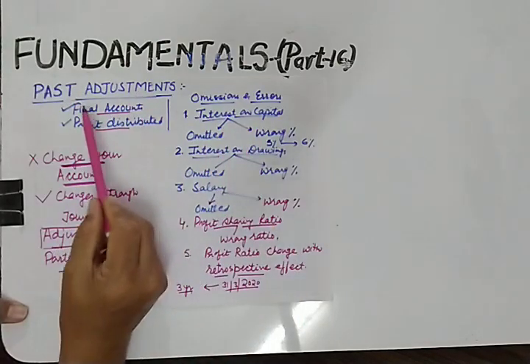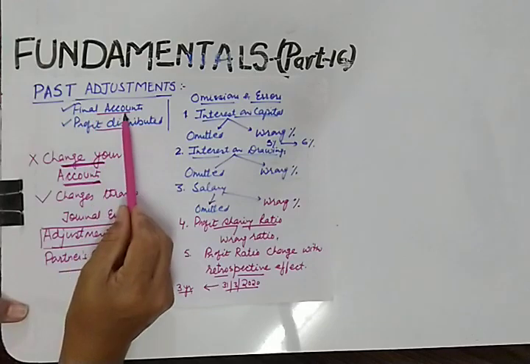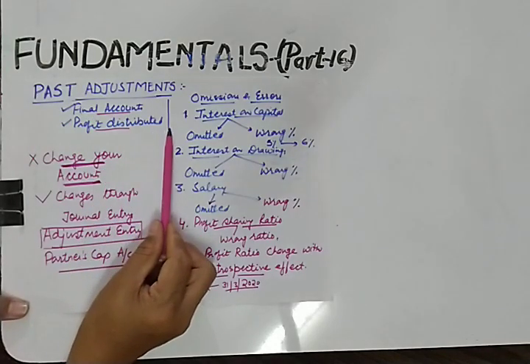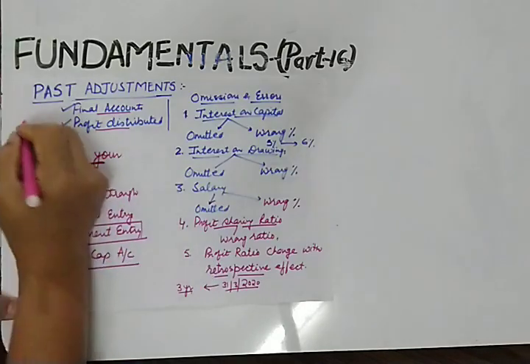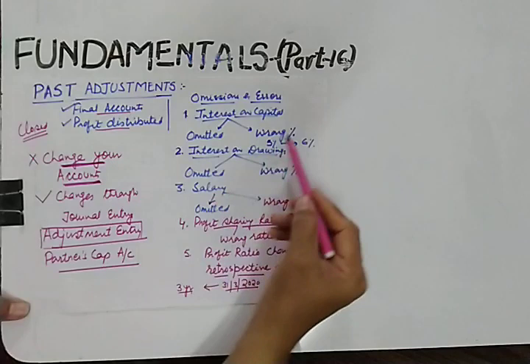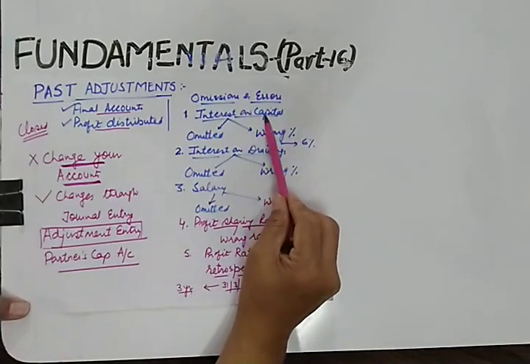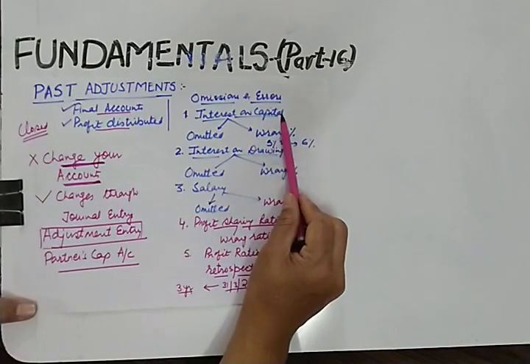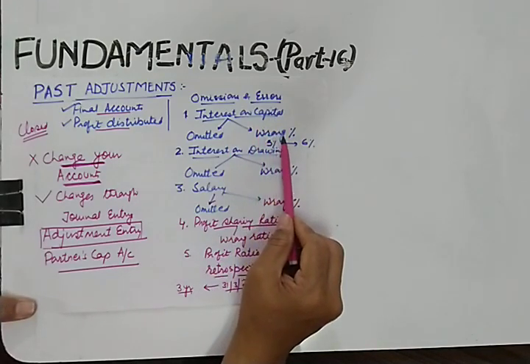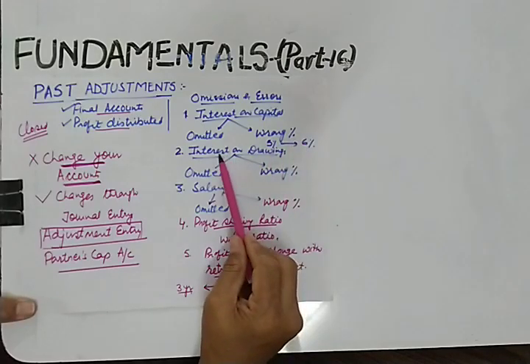In case of past adjustment, final accounts are prepared, profit is distributed, meaning accounts are finally closed. And thereafter you came to know that interest on capital has not been given. Or what is the other option? Error. Interest on capital has been given in the wrong percentage.